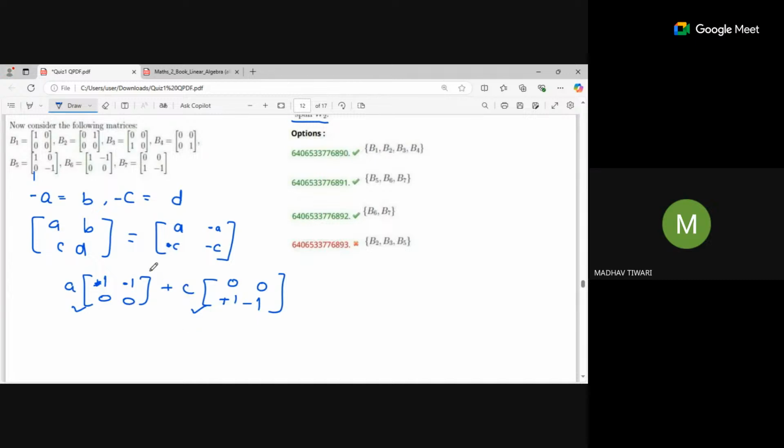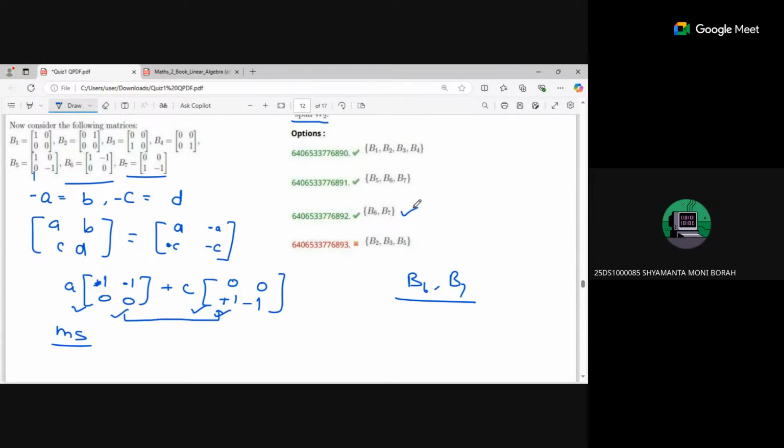So these two are needed in the basis. These two make the basis, and any other vector we have will also be spanned. So you can see the first is this and the second is this. Means these two matrices are needed. If you add other ones, it is not going to make any change, but it will not be a basis then. It can span this W2, but it will not be a basis. Basis is the minimal spanning set, so for minimal spanning we require these two matrices. If we add anything else, it won't be a minimal spanning set anymore. Okay, we have done this so far.